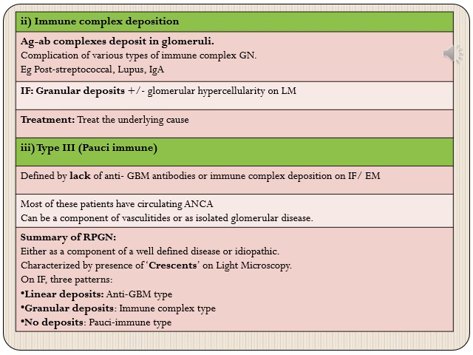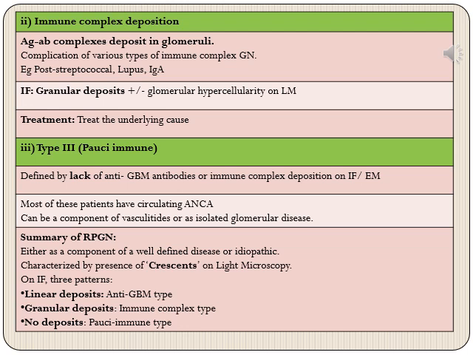So these are the three types of RPGN. Let's summarize them once again. This type of RPGN can occur either as a component of a well-defined disease, or at times it can be idiopathic, where no underlying cause can be identified. These are characterized clinically by acute renal failure and nephritic syndrome, and on microscopy there is characteristic presence of crescents. On immunofluorescence, three distinct patterns can be identified.